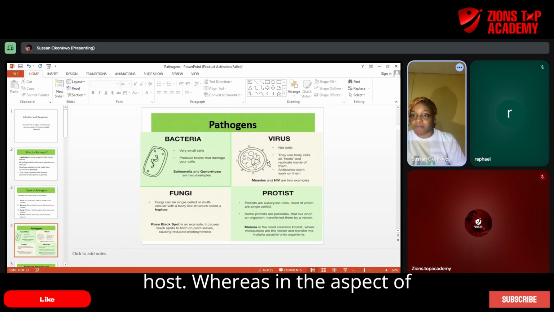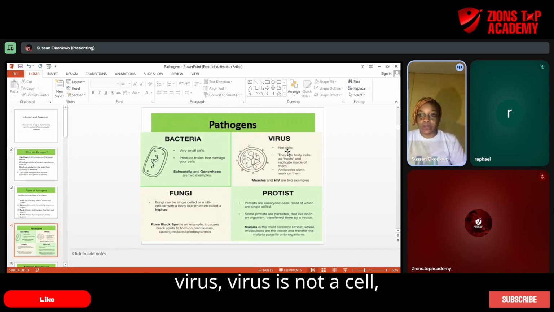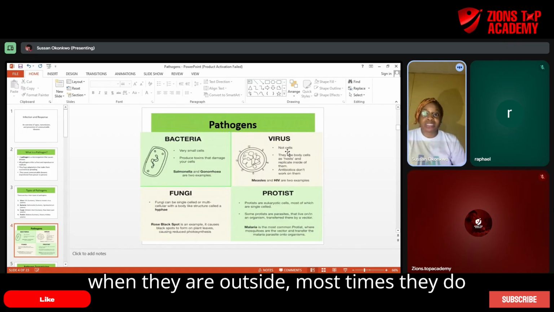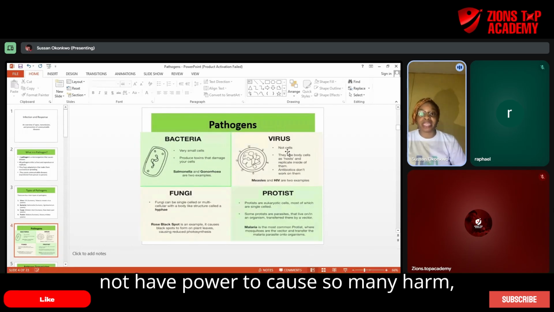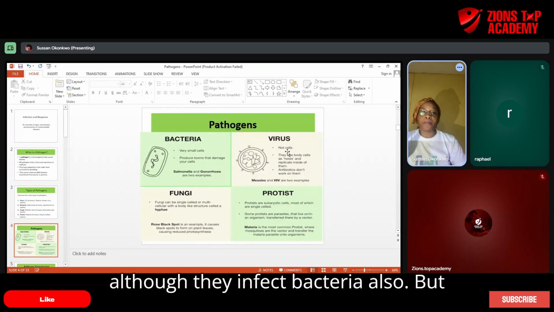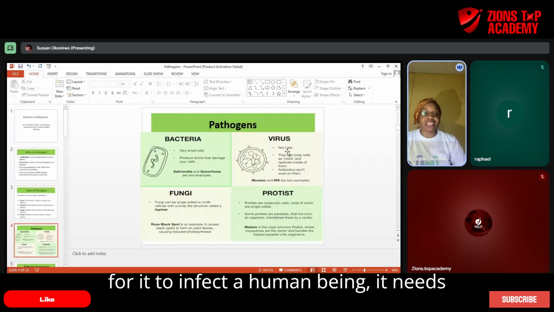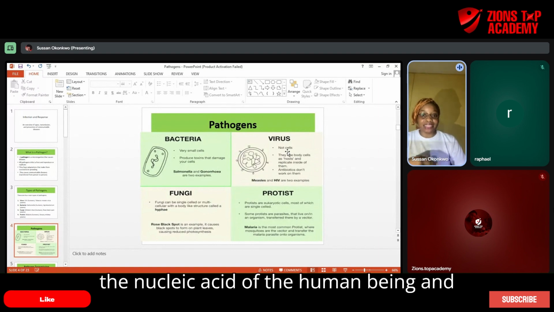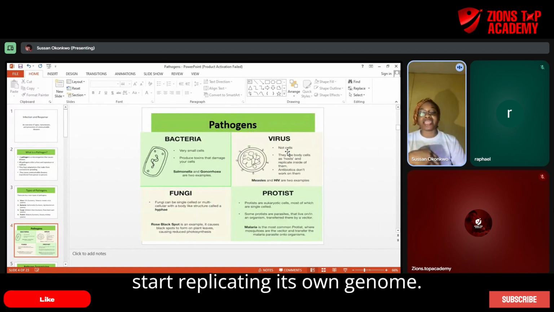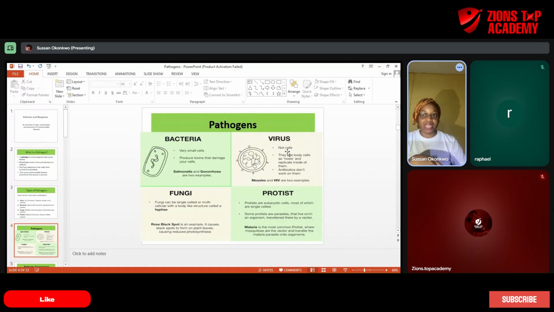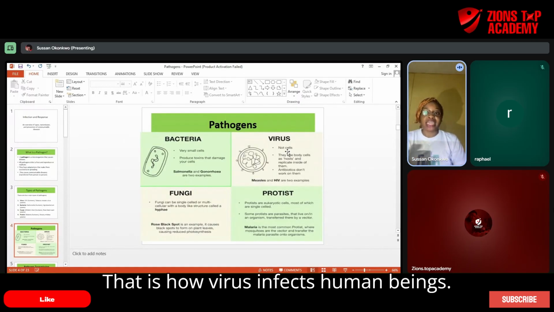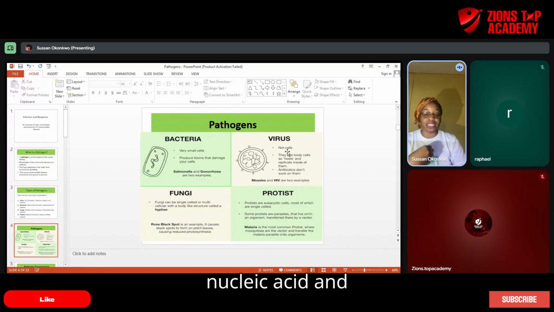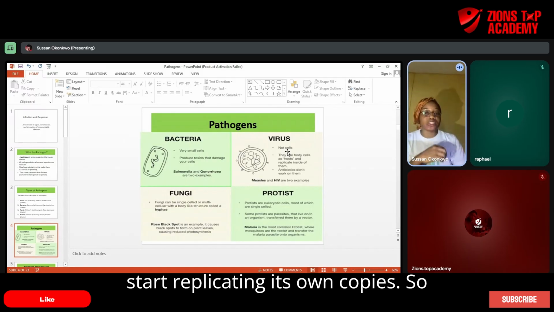Whereas a virus is not a cell, or rather we call them dead cells, because when they are outside, most times they do not have power to cause so much harm, although they infect bacteria also. But for it to infect a human being, it needs to get into the system and hijack the nucleic acid of the human being and start replicating its own genome. That is how virus infects human beings. It enters the system, hijacks the nucleic acid, and starts replicating its own copies.